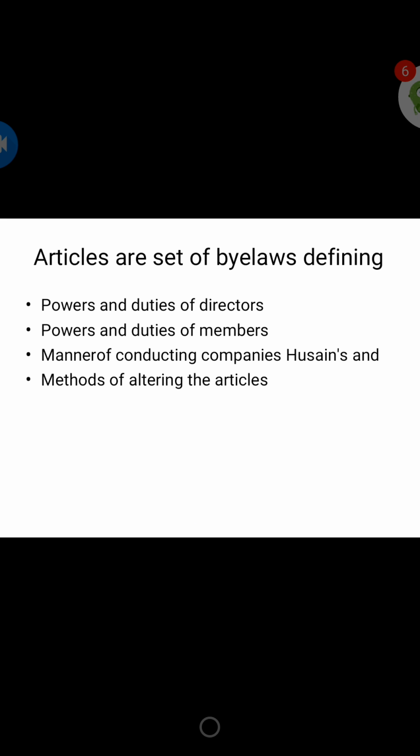So it says rights and duties of directors. What duties and rights the directors have, what duties and rights the members are going to have, how you are going to conduct your company's business. Suppose you want to alter the articles, how are you going to alter it? The preparation of articles is compulsory for all companies.